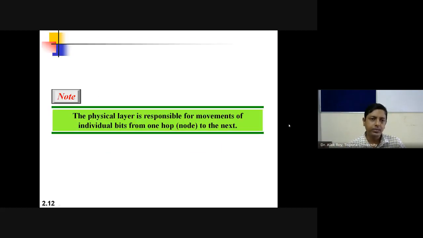So the physical layer is responsible for movement of individual bits from one node to the next node, or one hop to the next hop. So please remember that the physical layer function is responsible for movement of individual bits from one hop to the next hop.